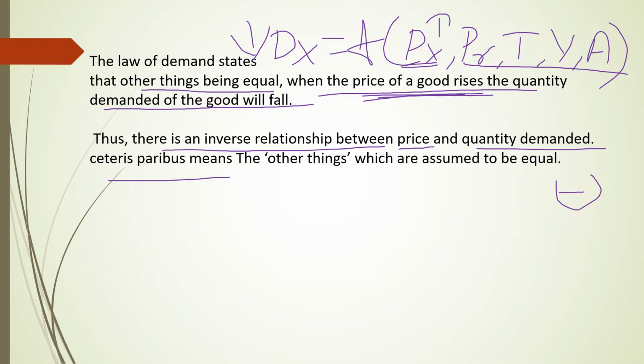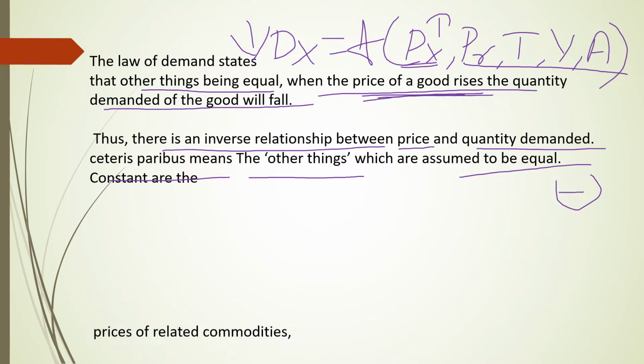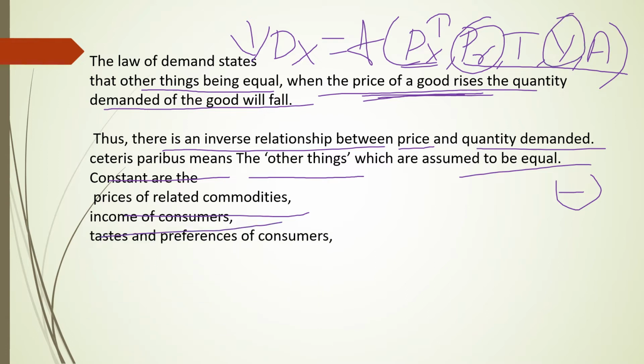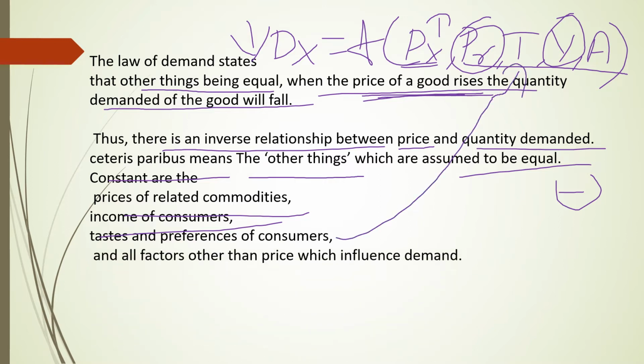Ceteris paribus means other things which are assumed to be equal. What are those things which remain constant or are assumed to be equal? The price of related good, income of a consumer, that is Y, then taste and preference of the consumer, then all factors other than price which bring such change in demand remain constant.